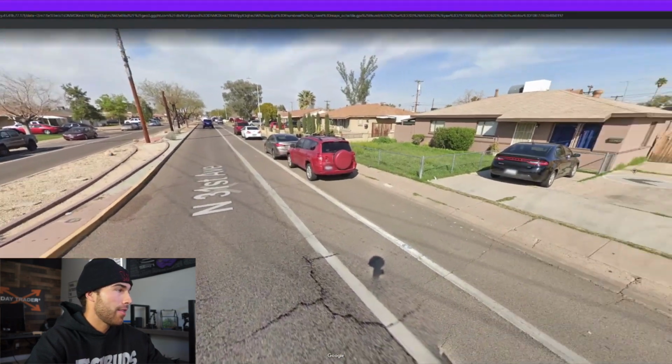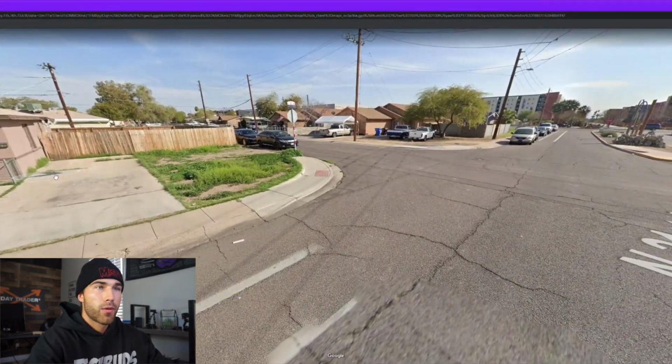So we just landed on this street right here, and basically before we get any further in this, the main thing you want to do right now while you're looking through these streets is just look for distressed properties. Now what I mean by distressed properties, the first thing that I look for is yards. I want to see yards or landscapes that haven't been taken care of or haven't been maintained for over half a year, which means it could have a ton of weeds. It could be overgrowing onto the sidewalk.